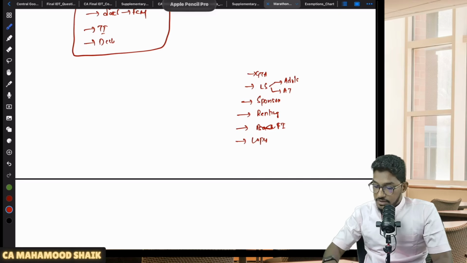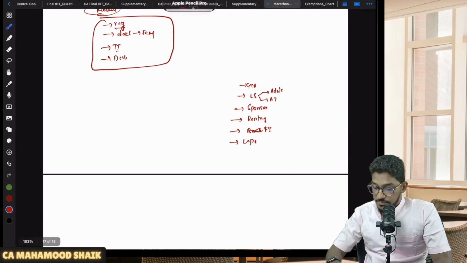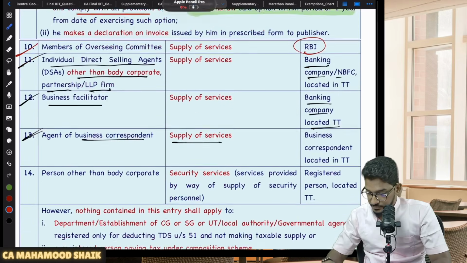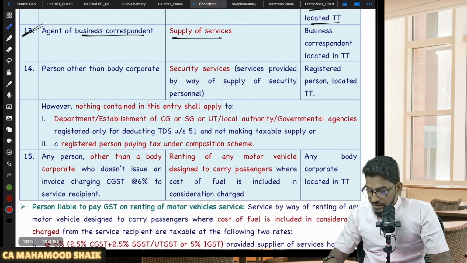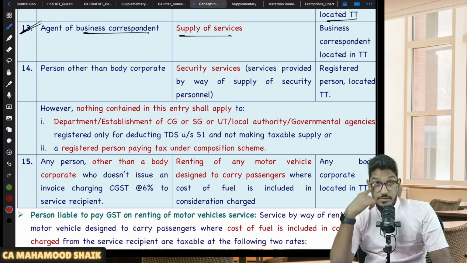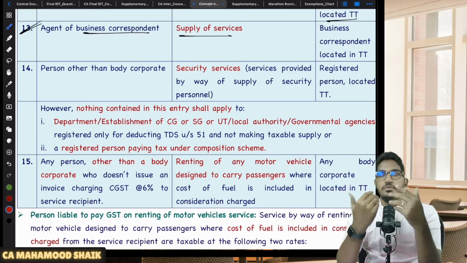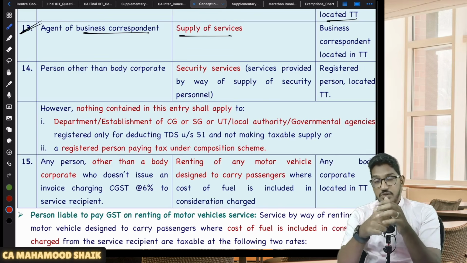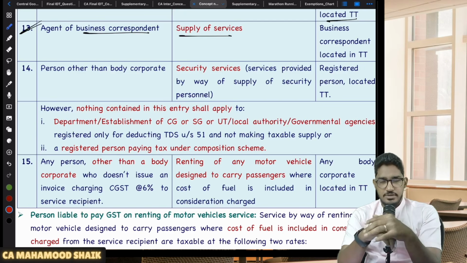Right. So in the meantime, we'll try to cover the remaining things also. Now we have one more thing, which is security services. Sir, which kind of security services are getting covered? Let us say, for example, if I'm coming and installing CCTV cameras, that is also security services, but that is not covered under RCM.